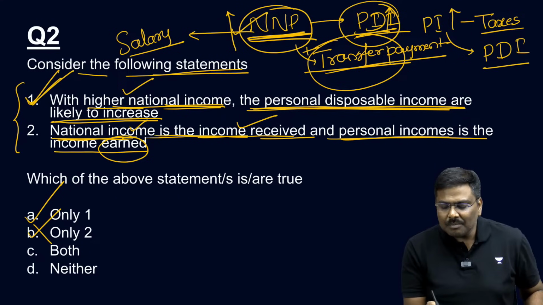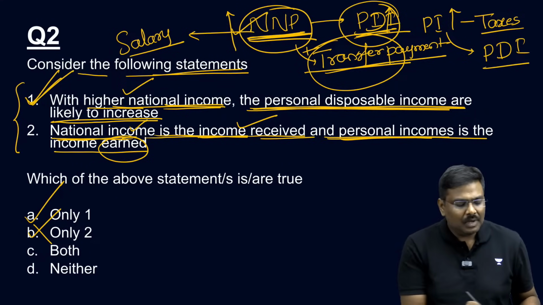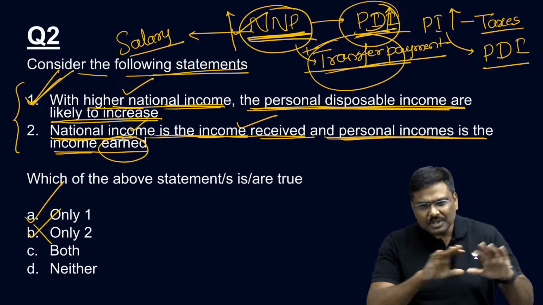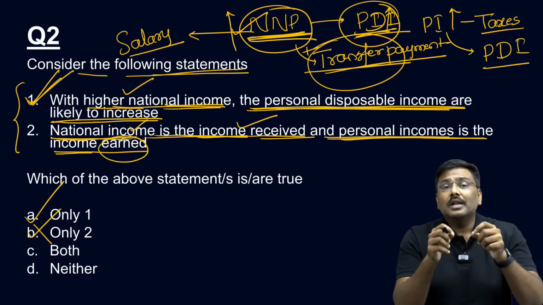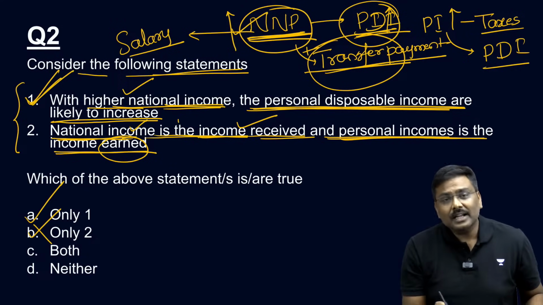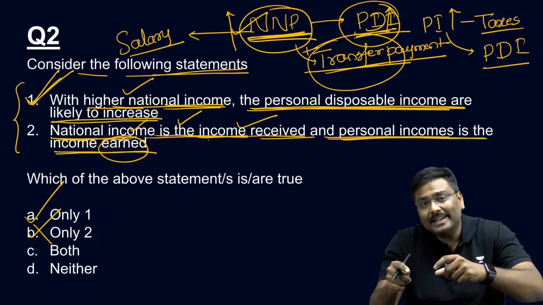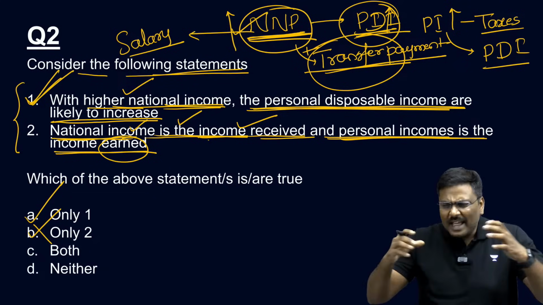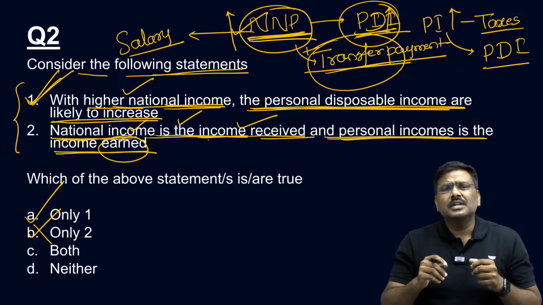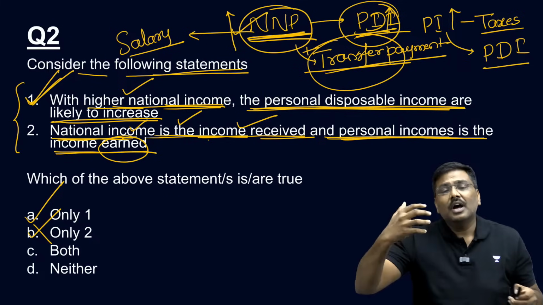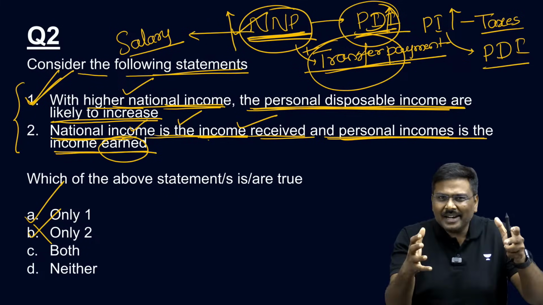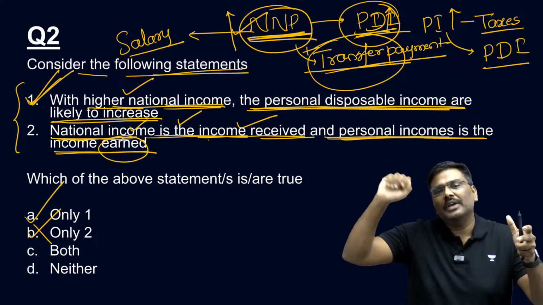National income is the income received and the personal income is the income earned. Absolutely no, exactly opposite. National income is the income earned, whereas personal income is the income received. National income could be 100 crore rupees, but how much money you will have, how much money I will have? From 100 crores, corporate taxes will be taken away.